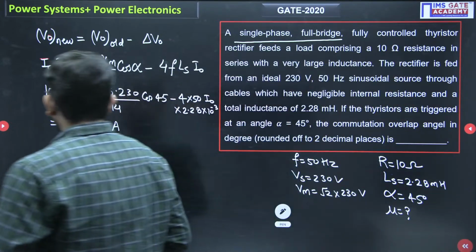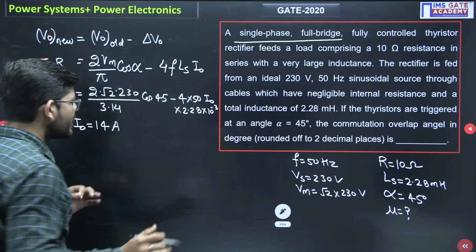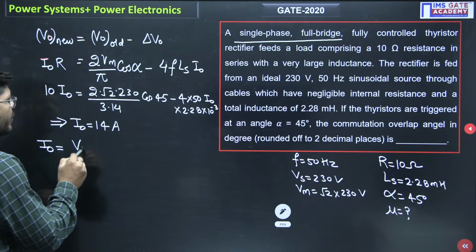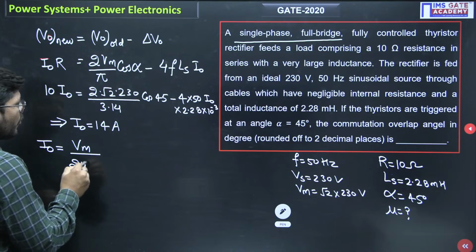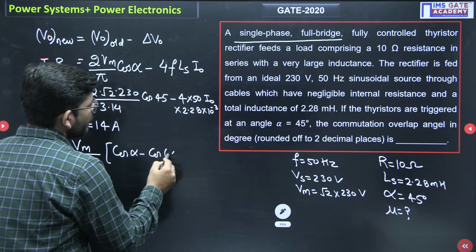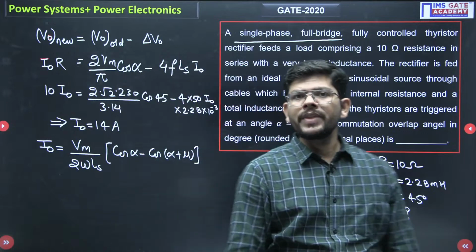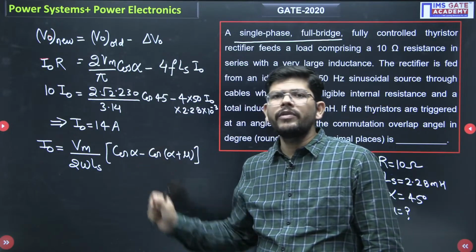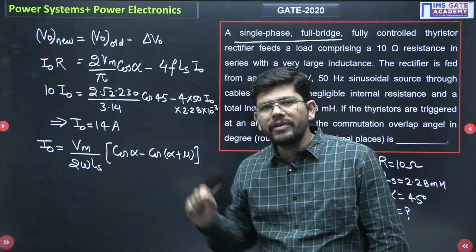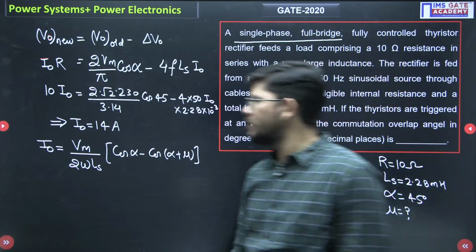Okay, now after doing this exercise, the next exercise that you have to do is apply the expression of I naught. So it will be Vm by 2 omega Ls, into cos of alpha minus cos of alpha plus mu. For a single phase full wave rectifier and for a 3-phase rectifier, the I naught expression remains the same. If it was a half wave rectifier, you could have written only omega Ls instead of 2 omega Ls. This is the only change that you will see.